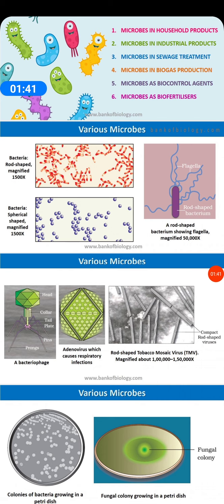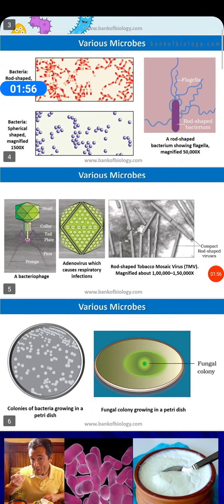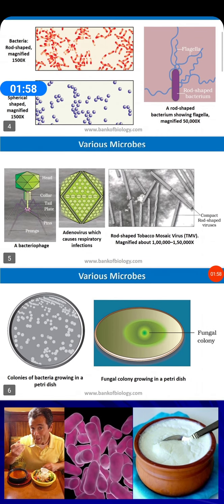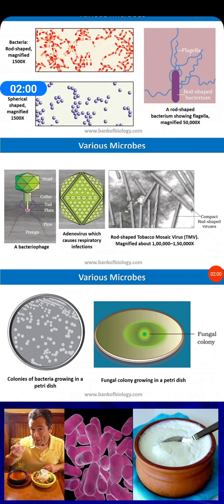Bacteria: you can see curd, but can you see the bacteria in the curd? No. You can see the fungi growing on any eatable, but you can't see the spores of the fungi. So these are the diagrams of various protozoans, various bacteria. Even though some of the microbes have a lot of advantage for us, many of them also cause disadvantage.